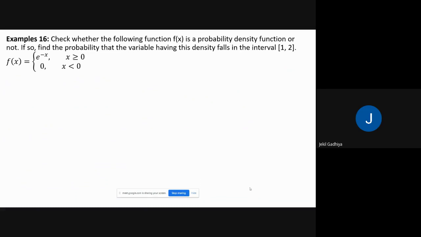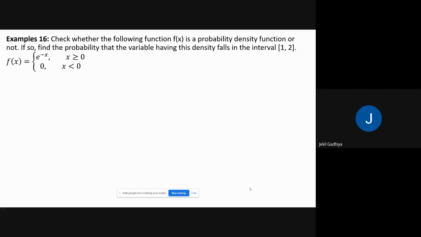Check whether the following function f of x is a probability density function or not. Now in the previous example, we checked whether the given function is a probability mass function or not. To check it, we verified two conditions. First condition is the value of the function at every point must be between 0 and 1, and second one is the addition of the function at each point is equal to 1.